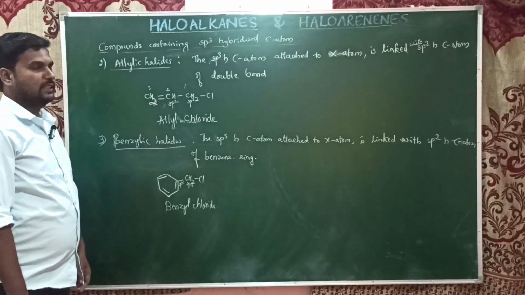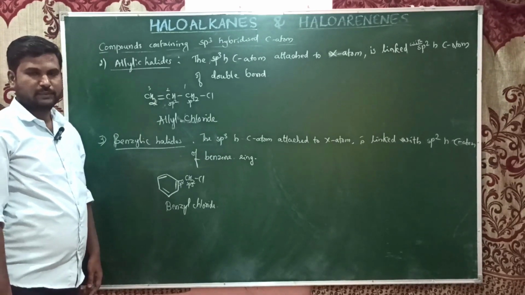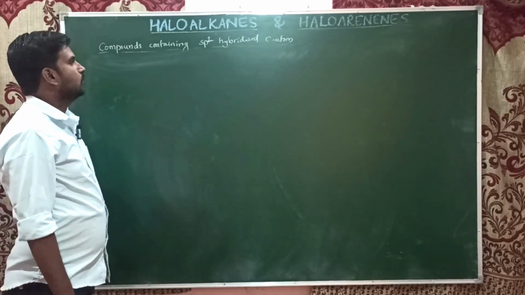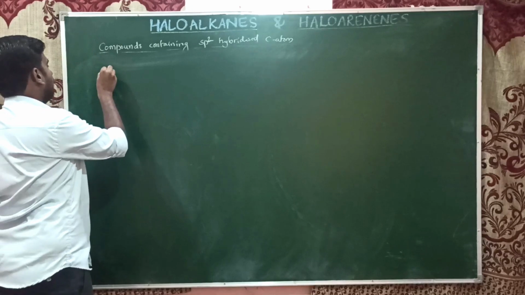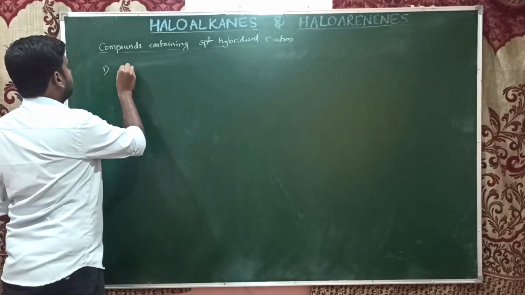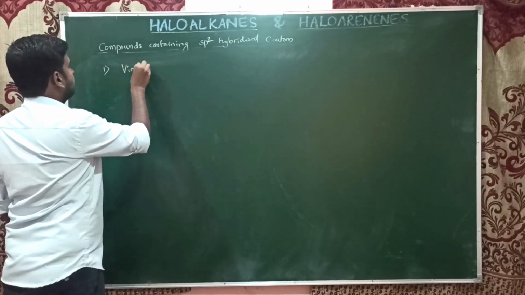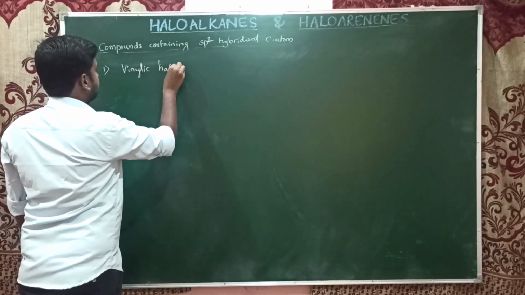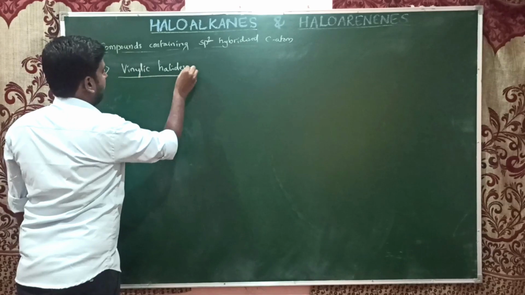Now we'll see the compounds containing sp2 hybridized carbon atoms. If you see these halides, we have two types. The first one is vinylic halides.